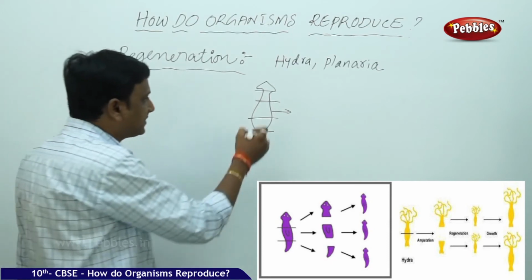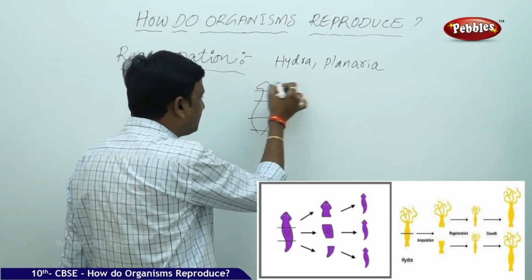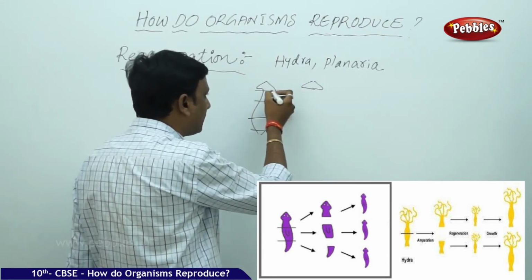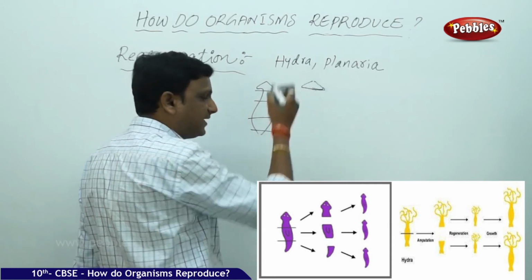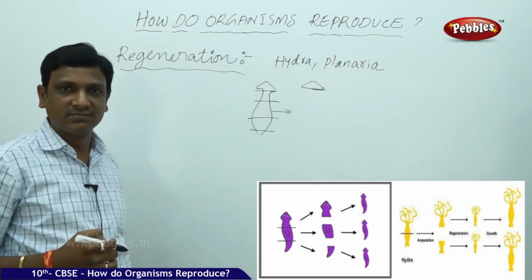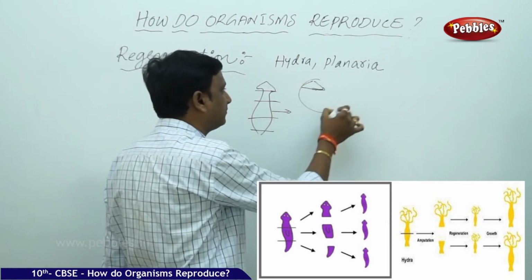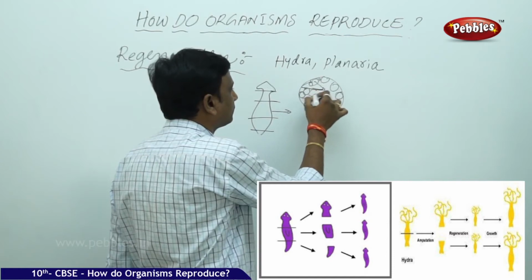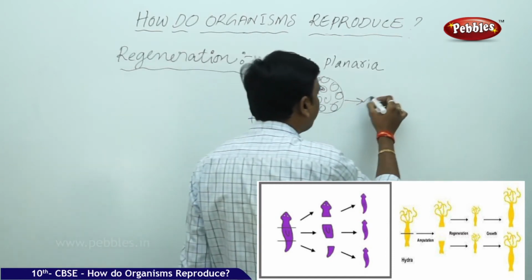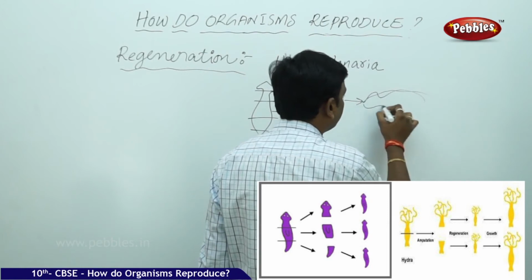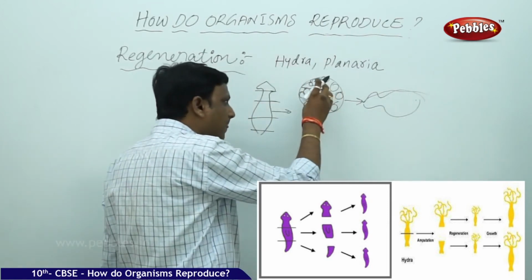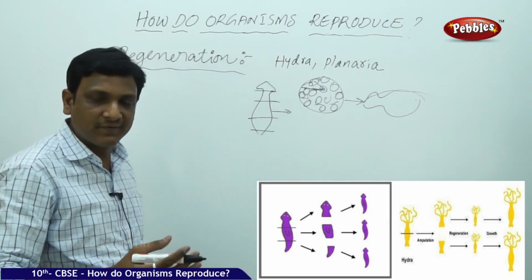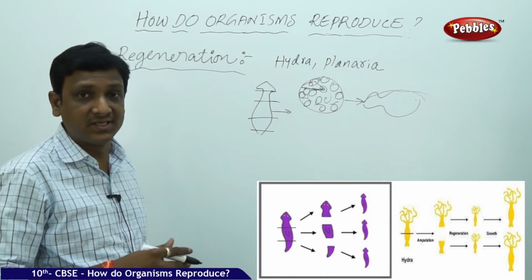These organisms have the ability, here this part is cut. How can this part produce the complete organism? Whatever part is cut, it proliferates. That means cell division takes place and it forms a mass of cells. And this mass of cells differentiates again into the organism. That means initially all the cells are alike, but slowly they develop into different organs, different kinds of cells. This is differentiation.